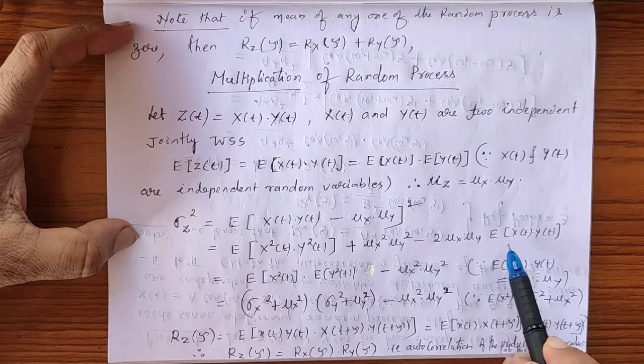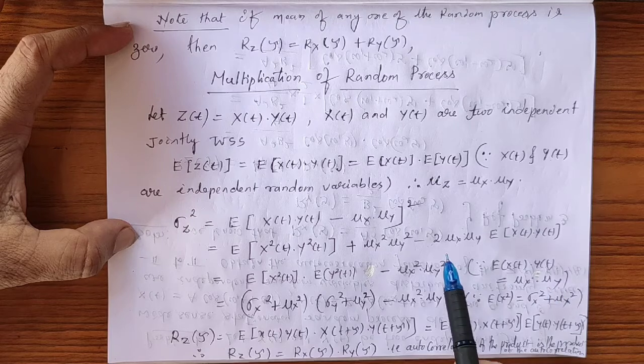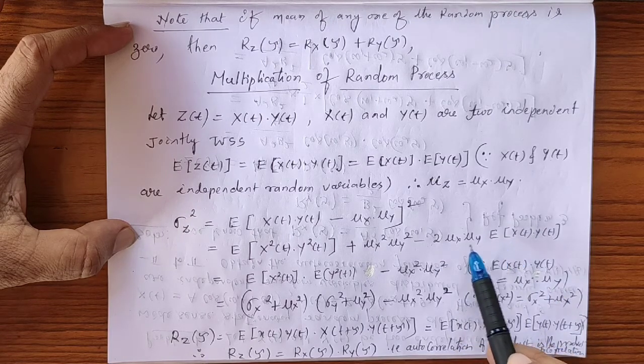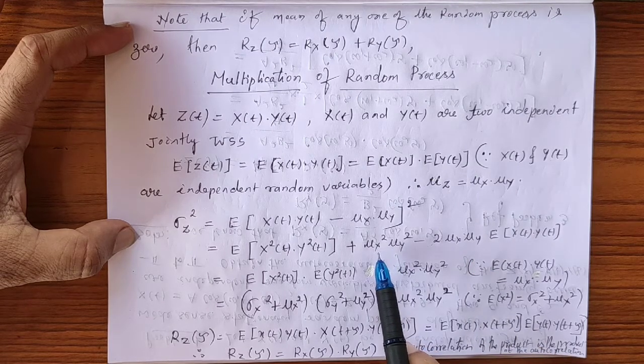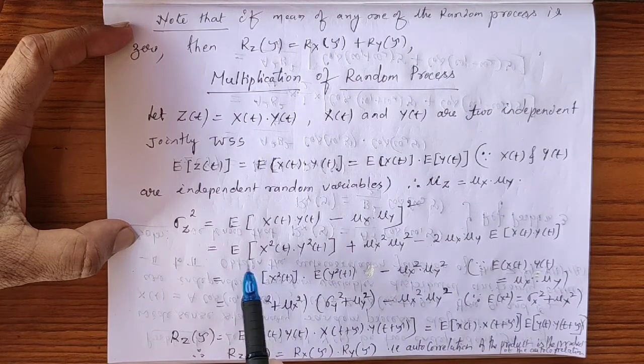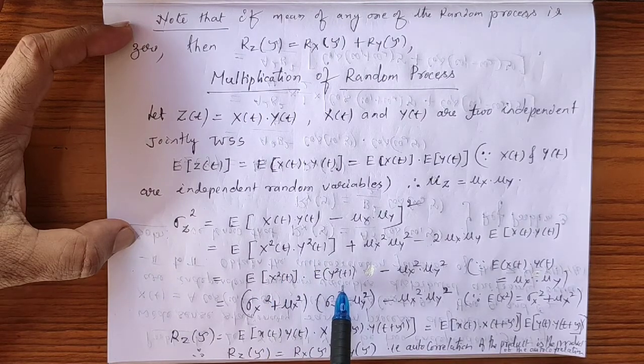Once again, expected value of x of t into y of t is what? It is E of x t into E of y t, which is equal to mu x into mu y. Therefore what we will get is 2 mu x mu y, and this is also mu x mu y. So therefore 2 mu x square into mu y square. If you subtract from mu x square mu y square, you will find minus mu x square into mu y square. Once again, expected value of x square of t into y square of t can be written as expected value of x square of t into expected value of y square of t.